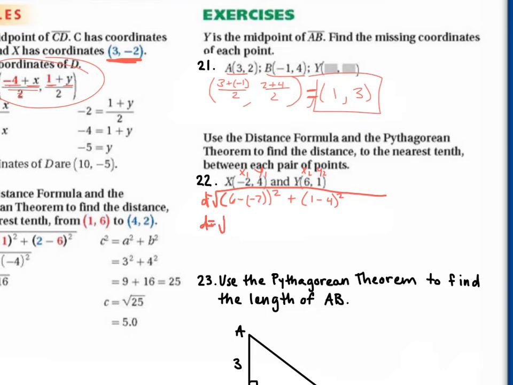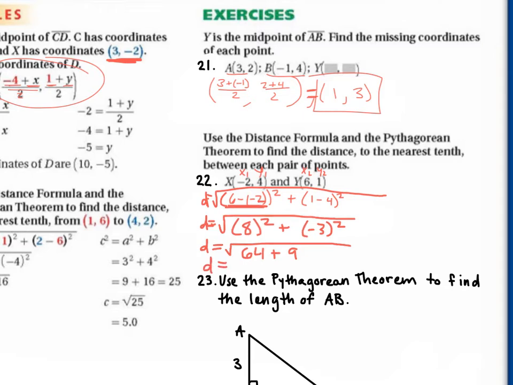So now, what is 6 minus -2? 8. I'm just simplifying right here. And what's 1 minus 4? -3 squared. So the distance is equal to the square root of, what's 8 squared? 64, plus what's -3 squared? 9.